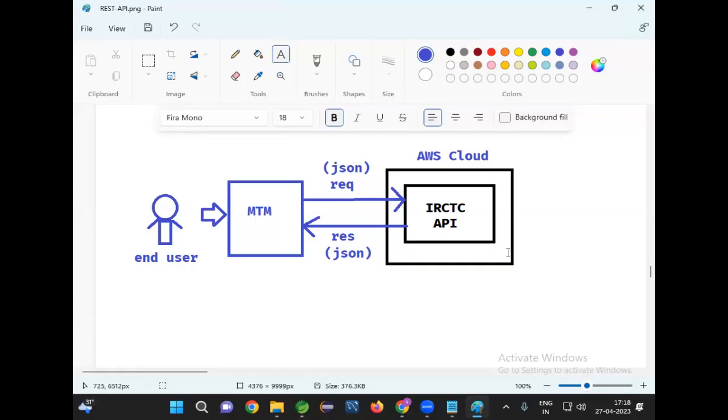Why is MakeMyTrip communicating with IRCTC? To reuse business logic. To book the train ticket, IRCTC has already implemented that logic. Why write the same logic again? Let us use the same logic which is available in IRCTC. That's why these two projects are going to communicate.